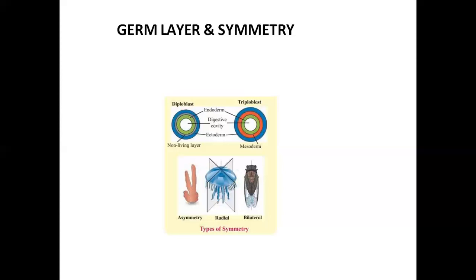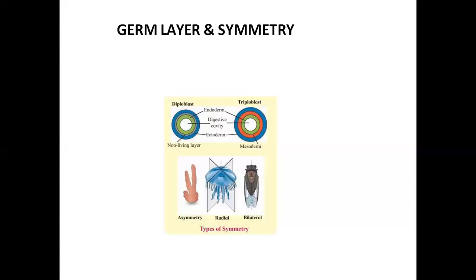If you talk about the radially symmetrical animal, if you pass through the central axis, it divides the body equally into two halves. There are some examples like coelenterates, ctenophores, and echinoderms or the starfish family.